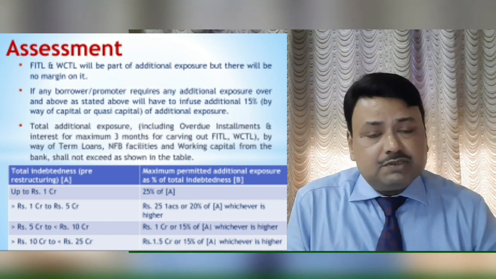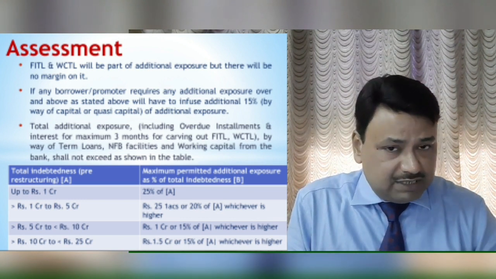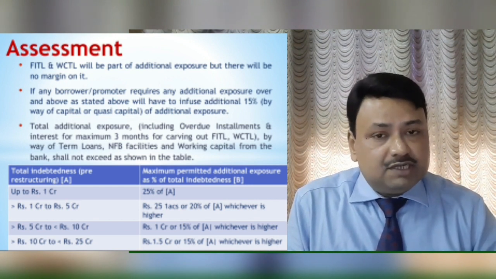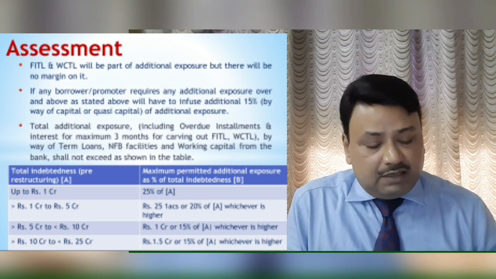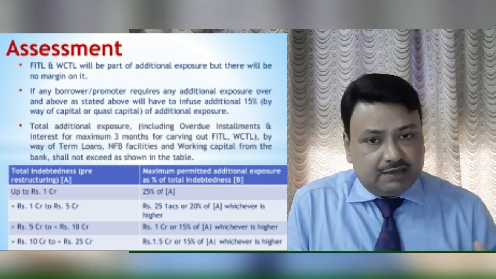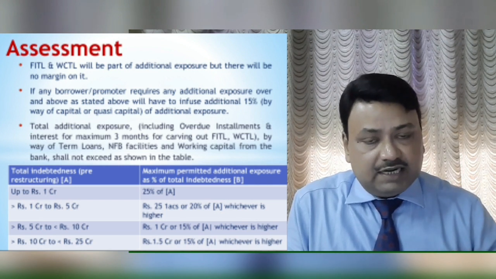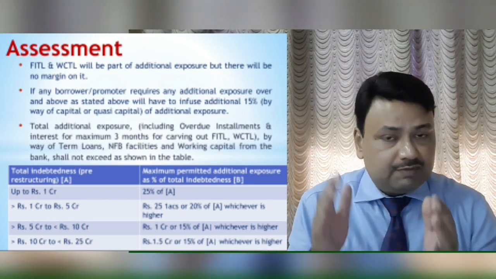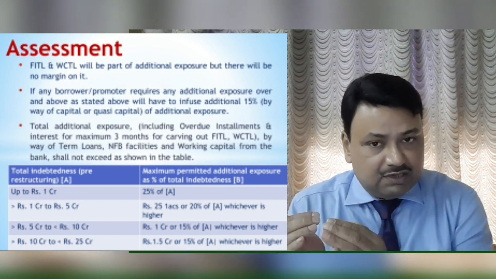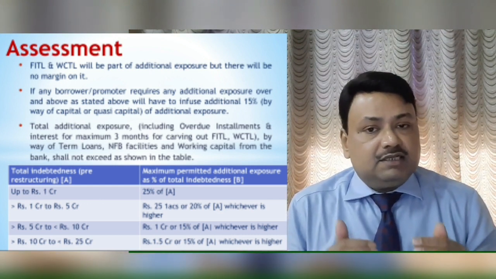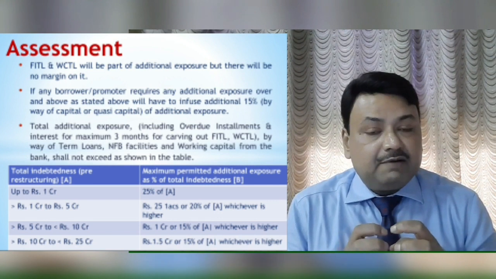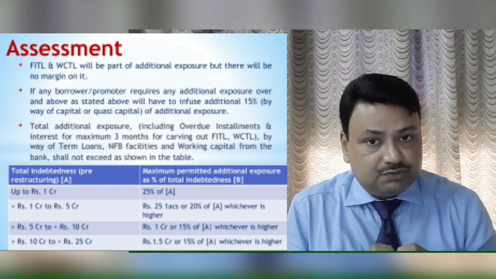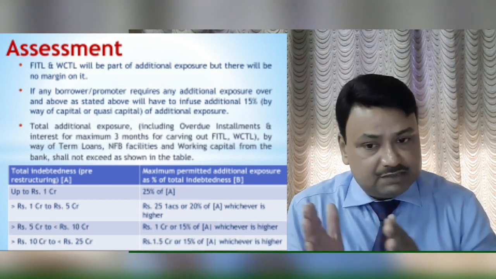So here you can see, friends, suppose at the pre-restructured stage the loan account is up to 1 crore, and we are going to restructure this account. So after assessing the WCTL, FITL and WCTL2, we have to check that this total amount should not be more than 25% of this 1 crore. So 1 crore was the earlier stage exposure before restructuring, and after restructuring, this 25% means only 25 lakh rupees we can provide as FITL, WCTL, WCTL2. So this we have to keep in mind, and there are ceilings for respective categories.